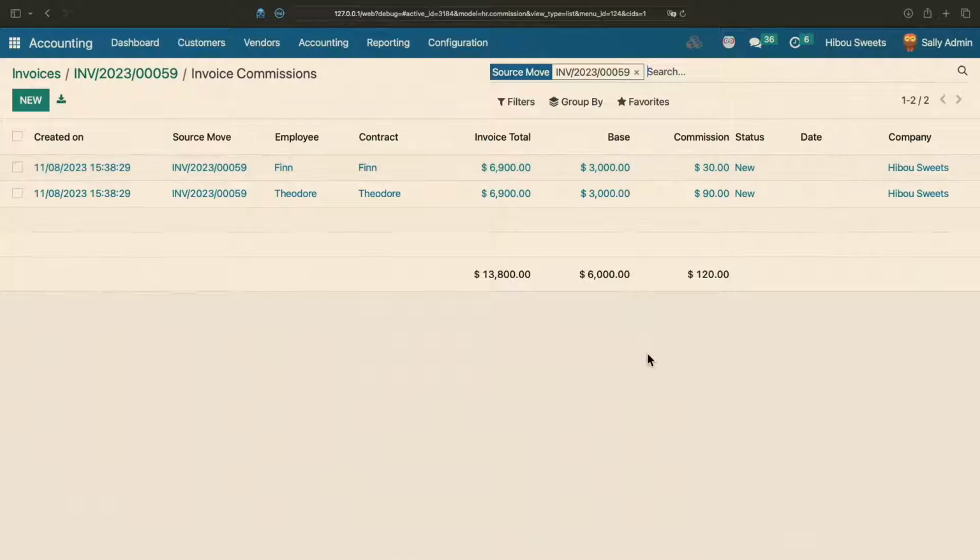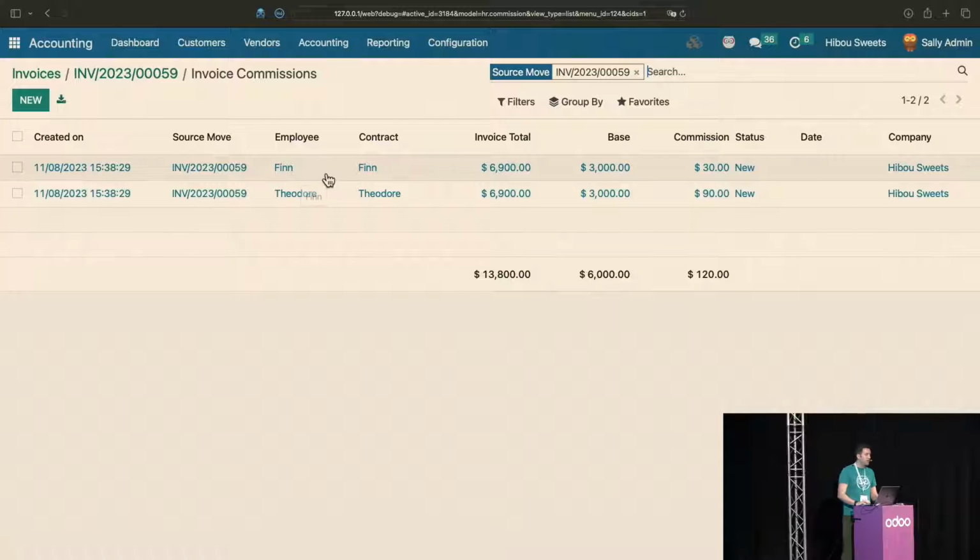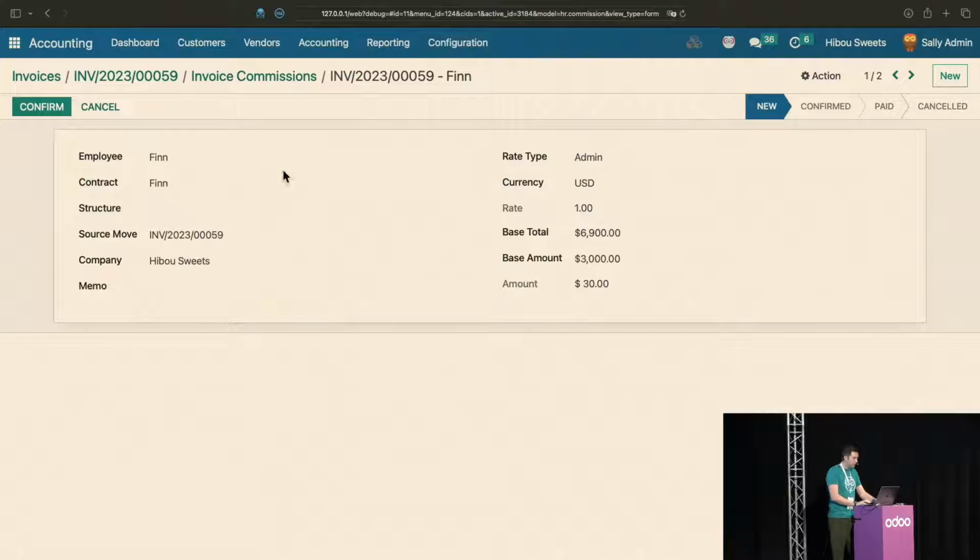2 commissions this time. So why is that? Ultimately because Finn is the coach of Theodore. So when we made a sale for Theodore, or we made an invoice in this case, then we immediately made a commission for Finn as the admin. And thus, if we look at Finn's new commission here, we're going to get a different rate type, and it pulled the rate from a different place. The base and the amount and stuff makes sense from there on out, right?